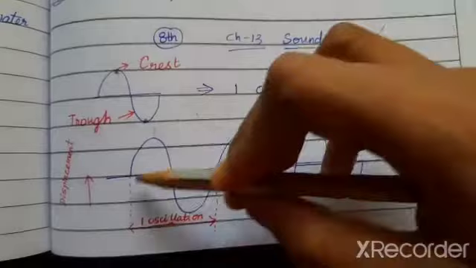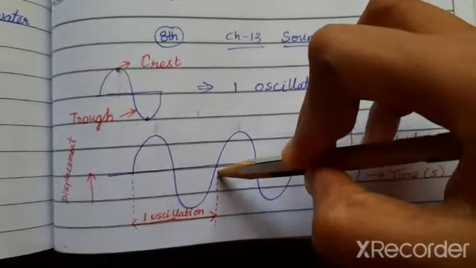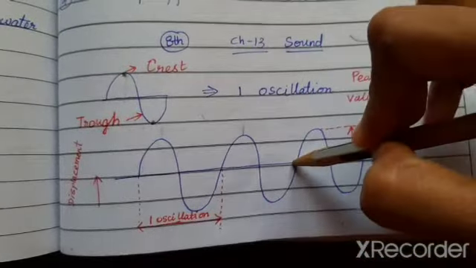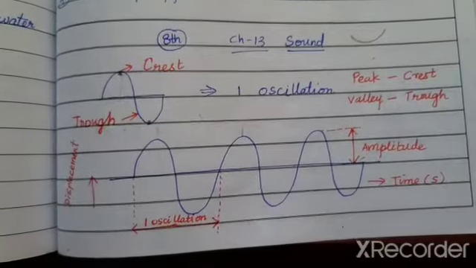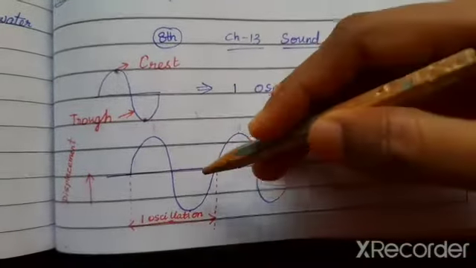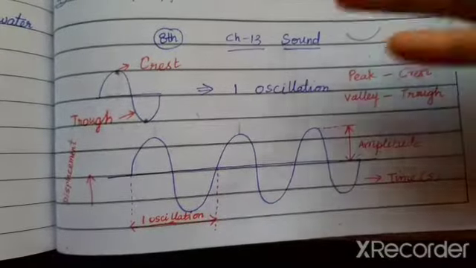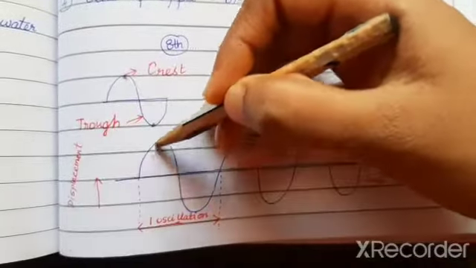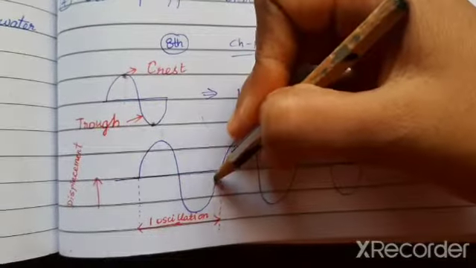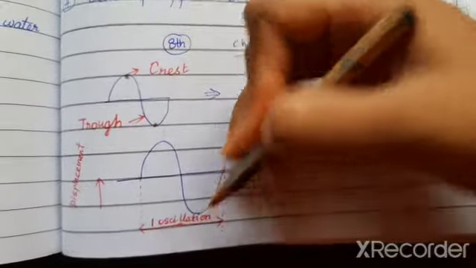Look at this. 1, then the next oscillation 2, then the third oscillation 3. So this is a wave of 3 oscillations, right? So one crest and one valley will be one oscillation.